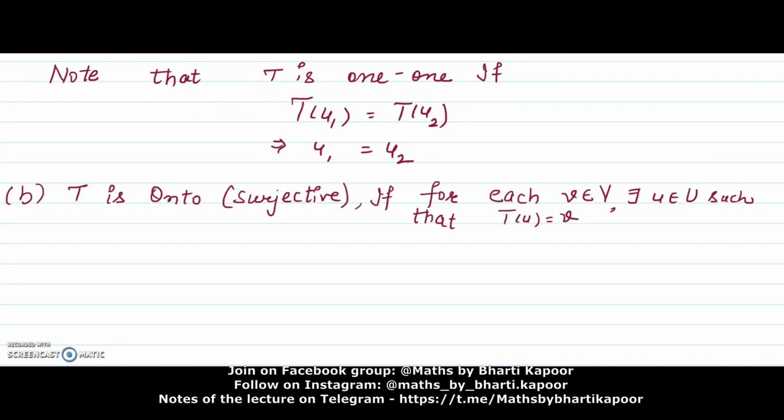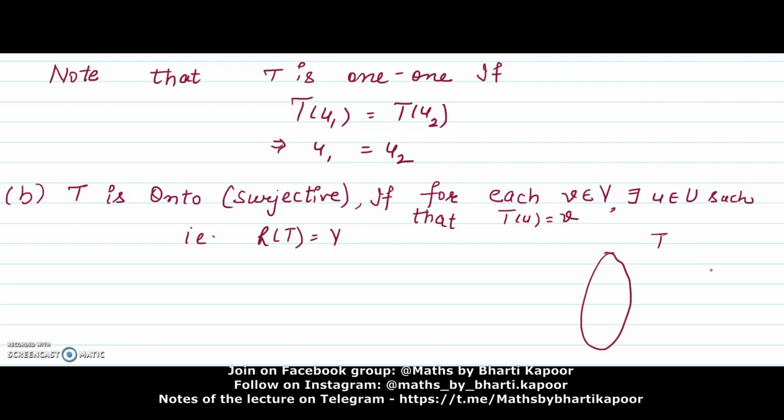Linear transformation T is called onto or surjective if for every element V in the codomain there exists an element U in the domain such that image of this element U in the domain is that V. In other words, we can say that a linear transformation is onto if every element of the codomain has its pre-image. That is, range of T is the same as codomain V.